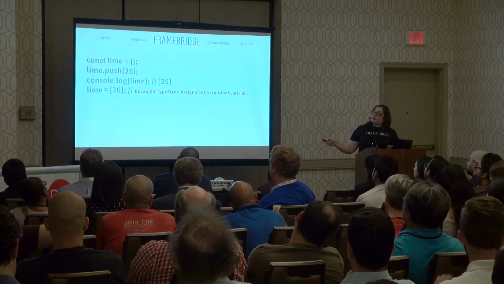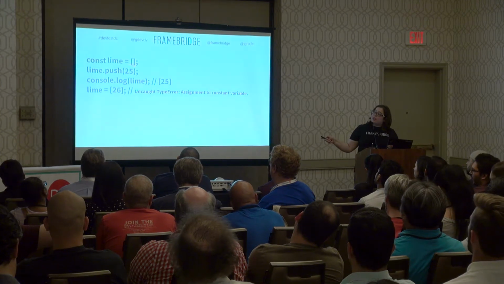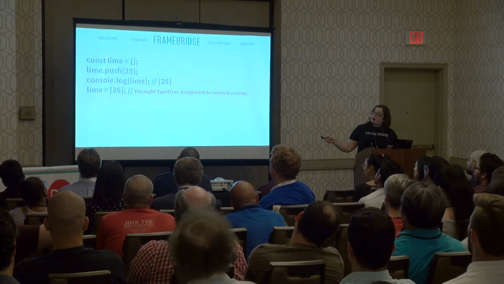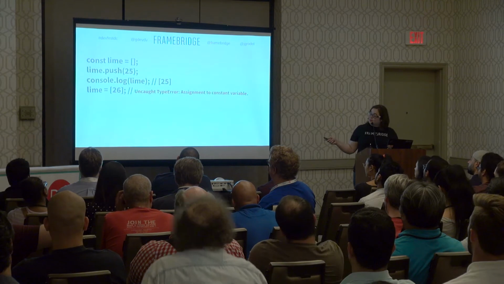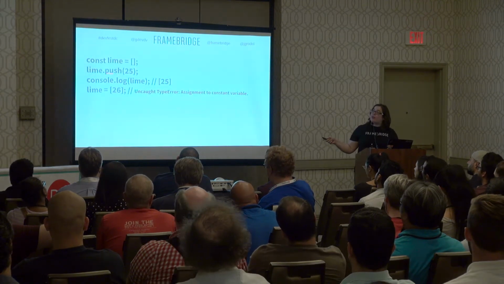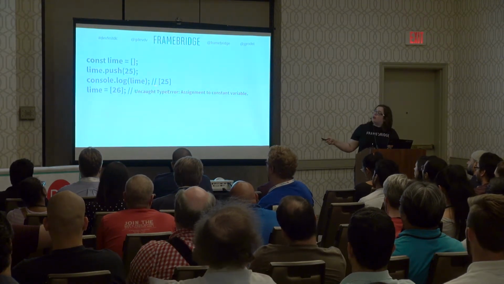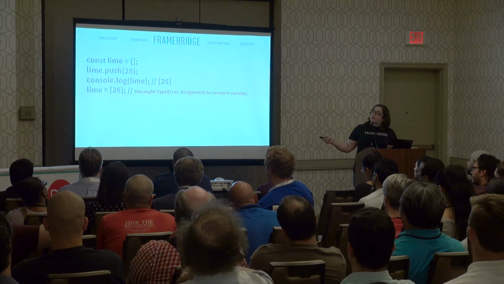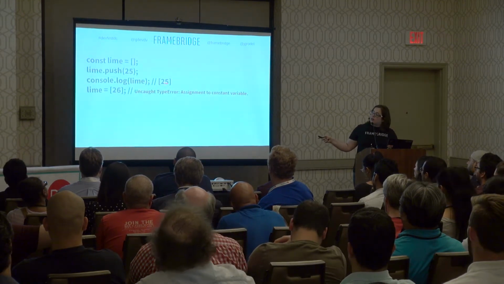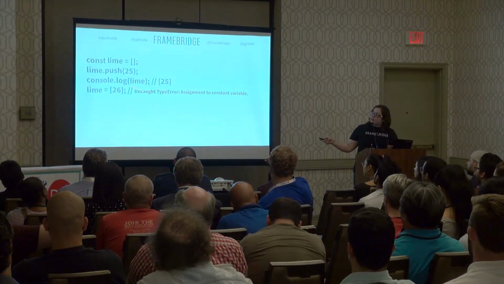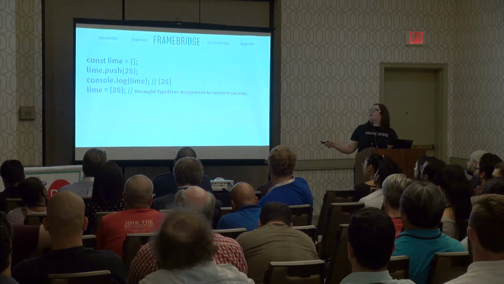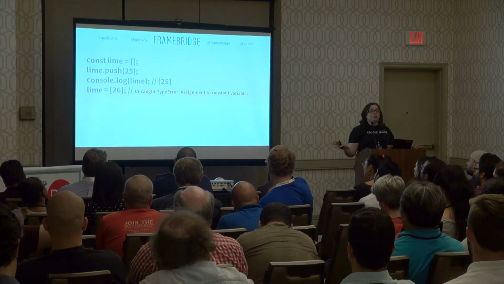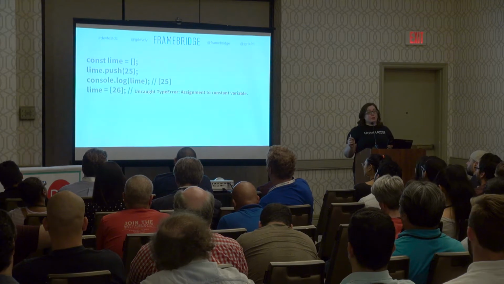So on this first line, we're setting up lime, taking a pointer to this array, and putting it in lime. Then we use that pointer to manipulate that array, and to go grab and give us a string representation of that array so we can take a look at it with our console. And that is all right, because we are not actually changing the reference.